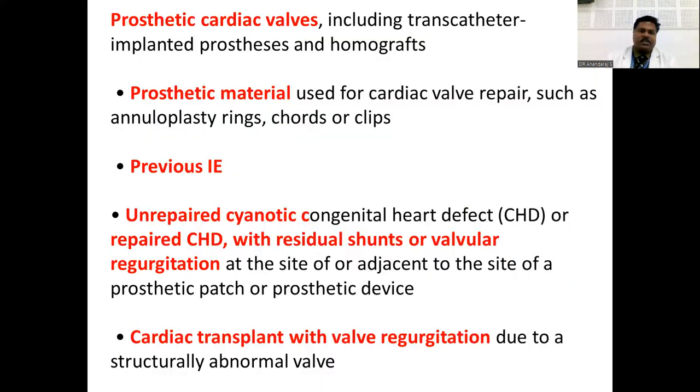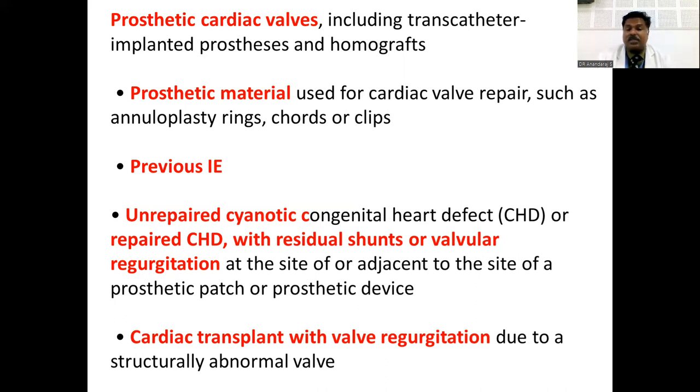So what are the high-risk conditions? Let's see the high-risk conditions where you need to give antibiotic prophylaxis. Those high-risk conditions are prosthetic cardiac valves, including transcatheter implanted prostheses or homografts. If a prosthetic cardiac valve is present, you need to give antibiotic prophylaxis. Or if there are prosthetic materials used to repair cardiac valves, like annuloplasty rings, cords or clips, then you need to give antibiotic prophylaxis. And if the patient has a previous history of infective endocarditis, then this child belongs to the high-risk category and you need to give antibiotic prophylaxis.